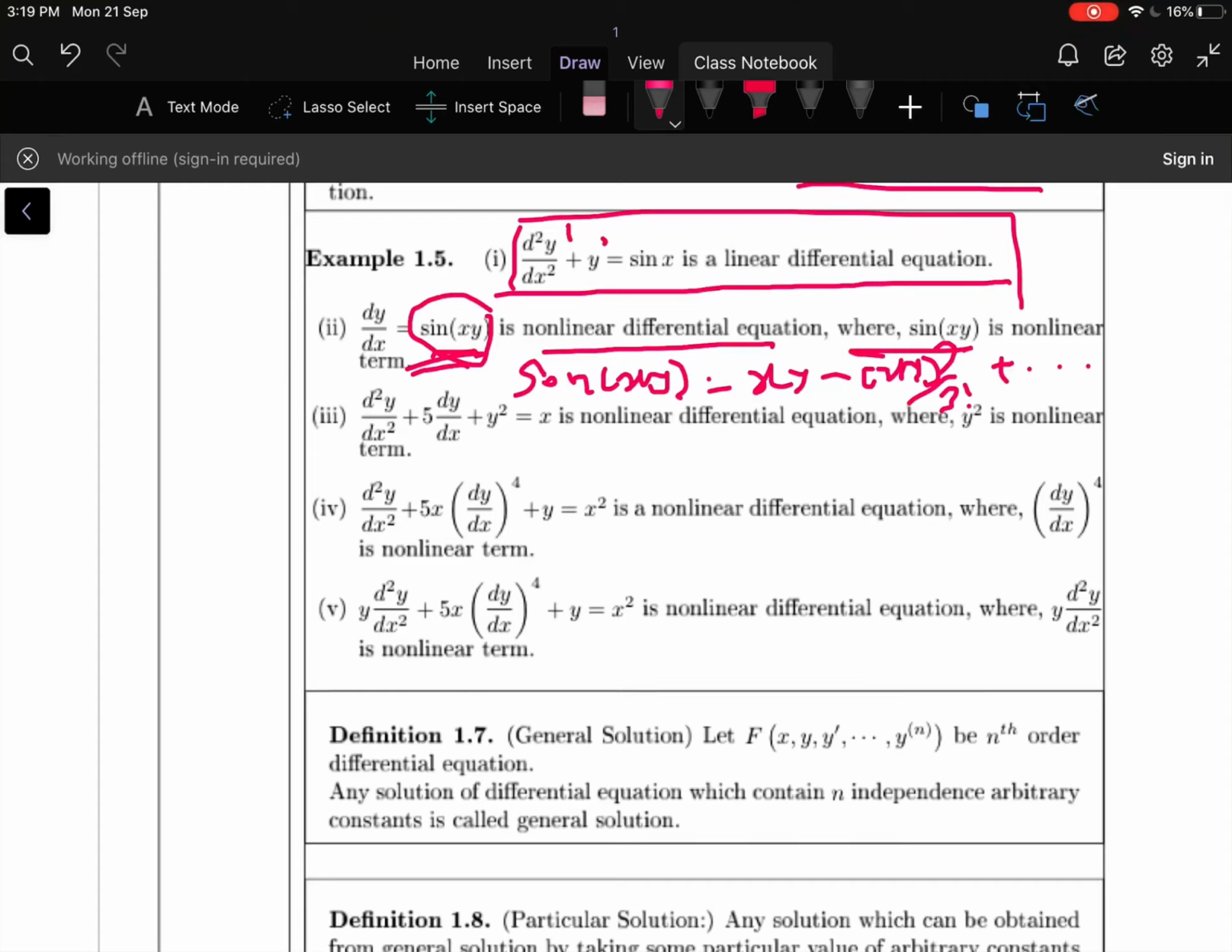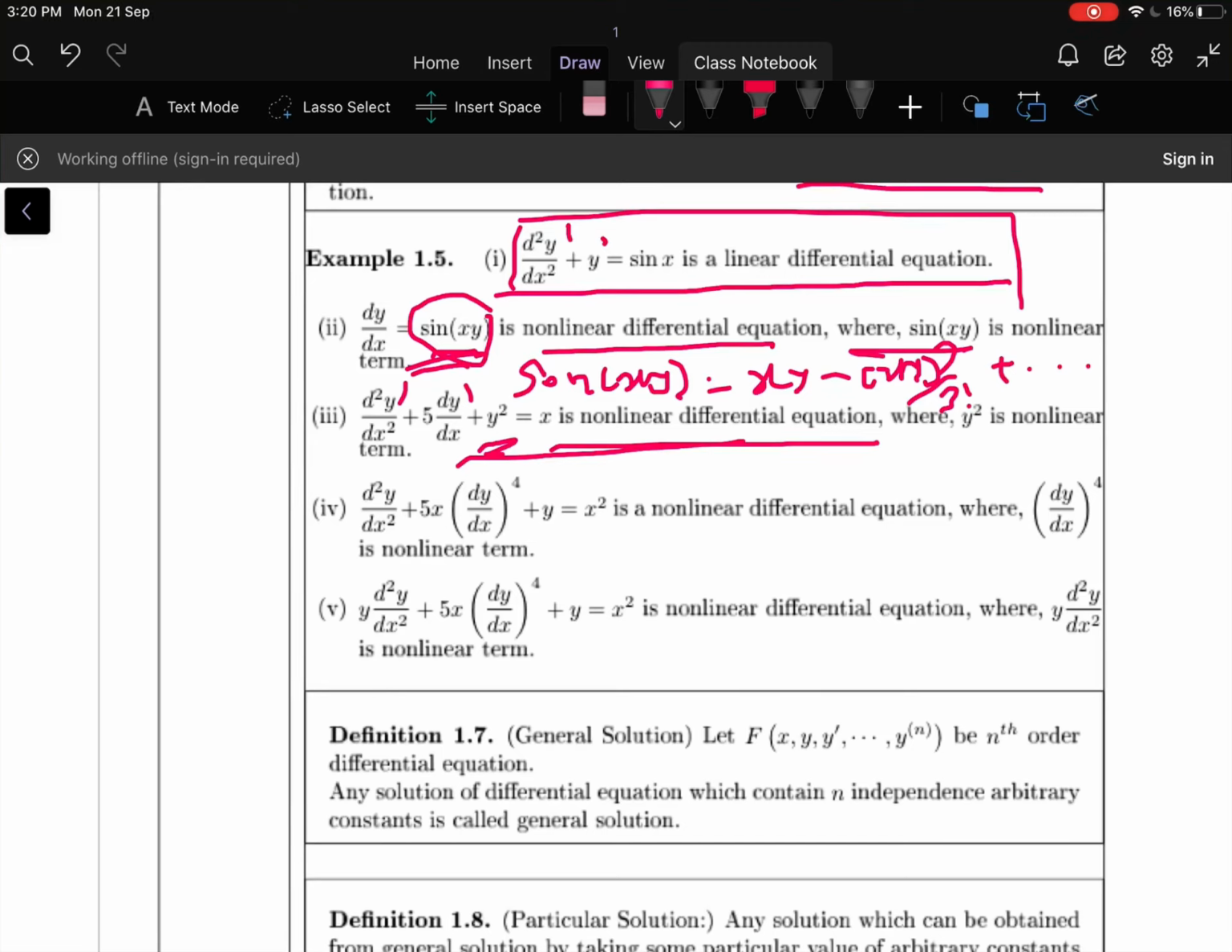Let us move to the third example. d²y/dx² + 5 dy/dx + y² = x. Again it is a nonlinear differential equation, where y² is the nonlinear term, because the degree of y is not the same. Here the degree is 1, here 1, and here the degree is 2. So the degree of the dependent variable is not the same. Therefore this equation is called a nonlinear differential equation.